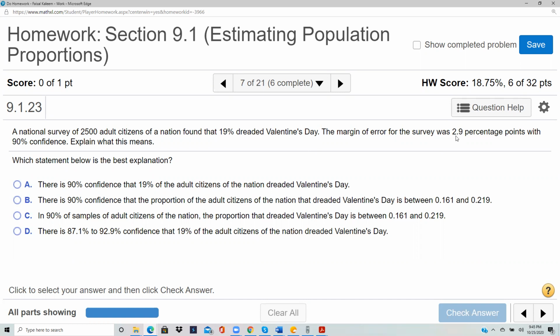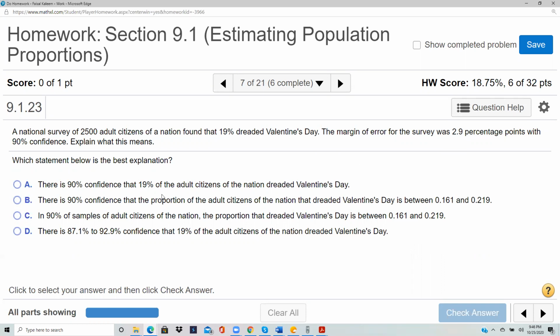So which one says 16.1? 16.1% means 0.161, so it's either this one or this one. And then for the upper bound, you add 2.9% to 19%. So 19 plus 2.9 is 21.9, and that's 21.9%. That would be 0.219. So it's either B or C.